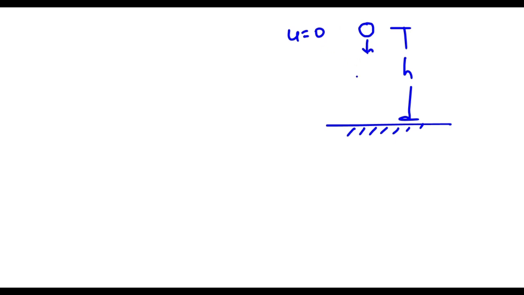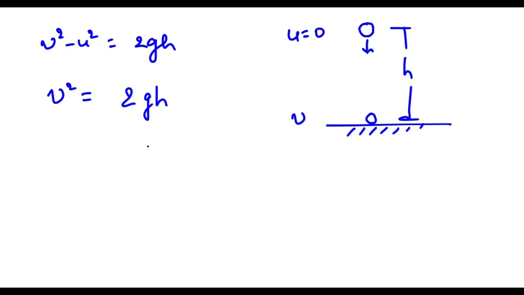Suppose we have left this body from height h to come back to the earth surface. So it starts here, let's say initial velocity 0, and then it hits the ground with some final velocity, and we know v square minus u square equals to 2gh here. So v square equals to, u is 0, 2 and g and h.